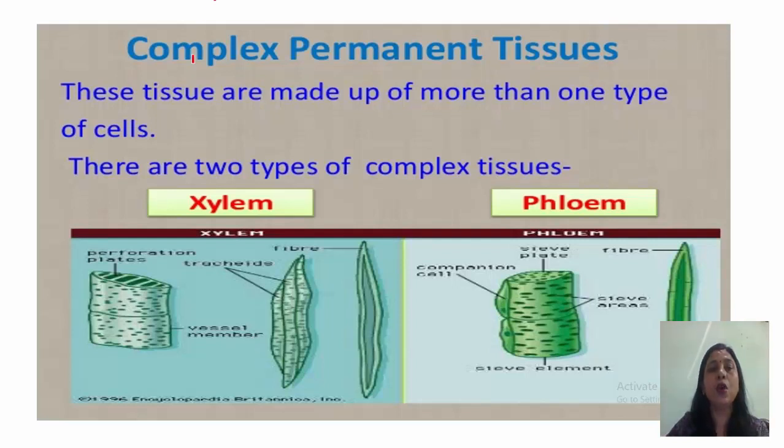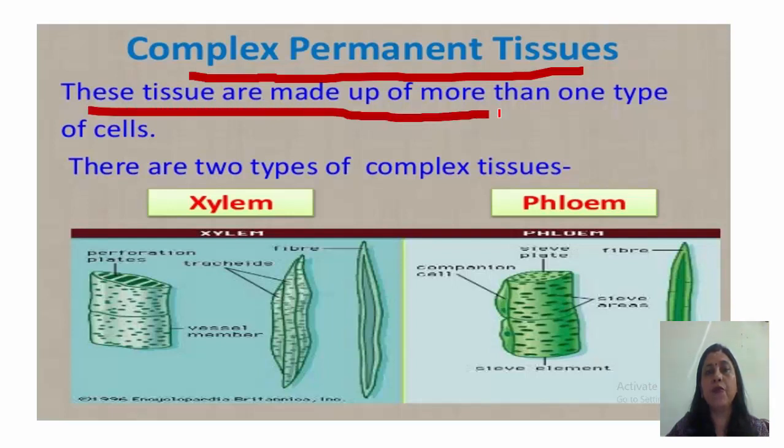Now coming to complex permanent tissues. These tissues are made up of more than one type of cells. There are two types of complex tissues, that is xylem and phloem. You can see these are the elements of xylem and phloem.